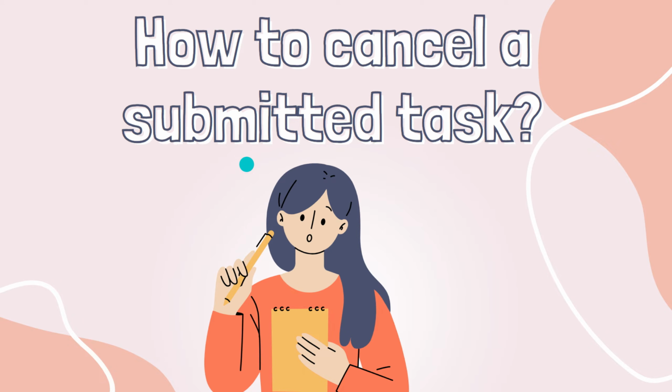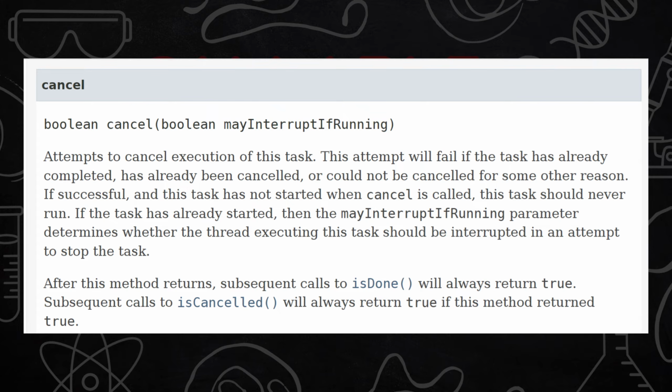Suppose we want to cancel a submitted task. So Future also provides an option for that. We can use the future.cancel method to cancel any submitted task. It will only attempt to cancel the execution of the task. If the task is cancelled successfully, then it will return true, otherwise it will return false.